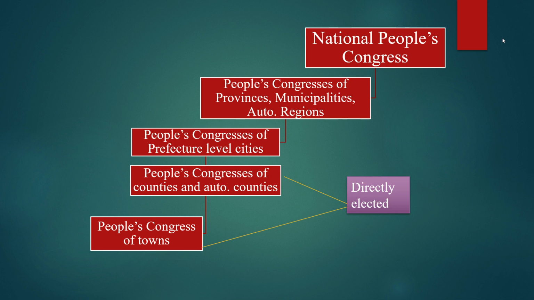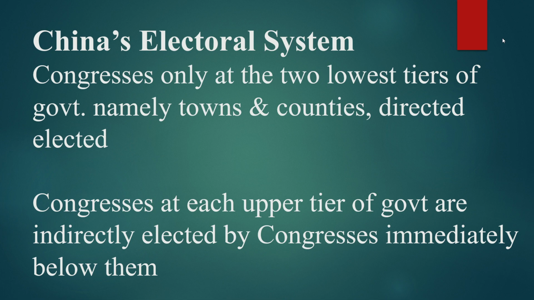Likewise, National People's Congress is elected by People's Congresses of provinces, municipalities and autonomous regions. So congresses only at the 2 lowest tiers of government, namely towns and counties, are directly elected, while congresses at each upper tier of government are indirectly elected by congresses immediately below them. So it's a combination of direct and indirect system, which is a very unique feature of China.